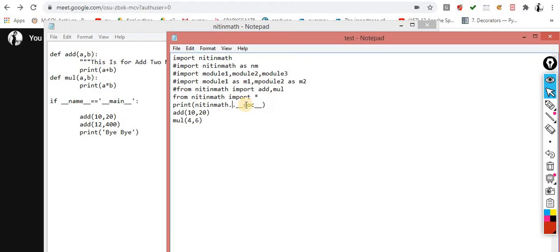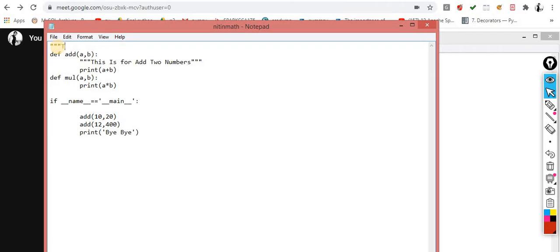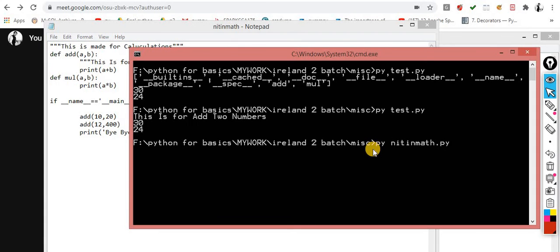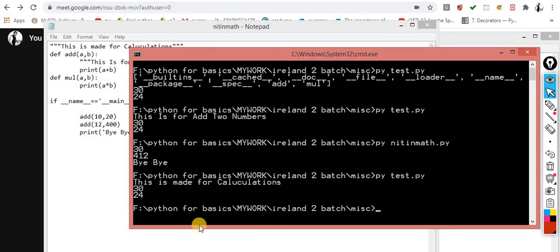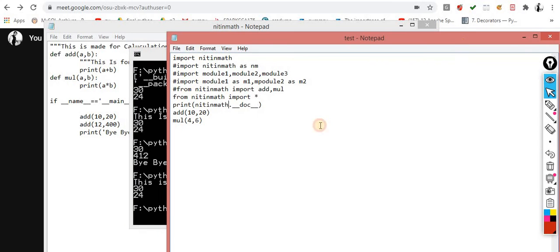If I define directly over here a doc string, let's suppose this is made for calculations. Now I am checking this one. So now you can check, this is made for the calculations. So here I call the doc variable, and it is automatically generated on the backend.